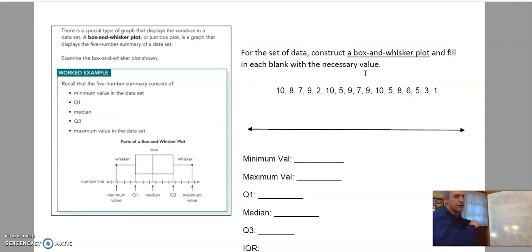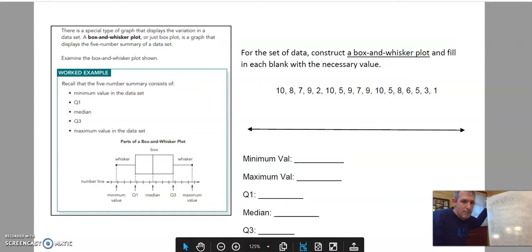Okay, so I'm going to take 10 and 8 and 7 and all that. I'm going to write it from least to greatest. So I'm going to take 1, and then it looks like I have a 2. Normally I would have this on paper so I could cross them out as I go. 3, excuse me. 3, 5 is my next number. I have 1, 2, 3 of those. So I'm going to pause it, save time, and then I'll come back when I get all the numbers done.